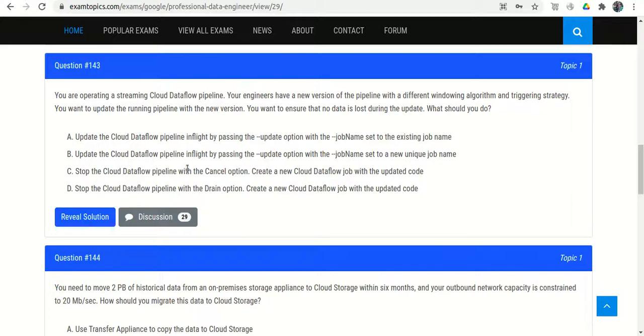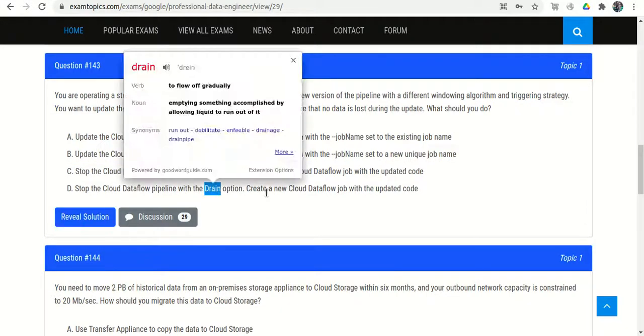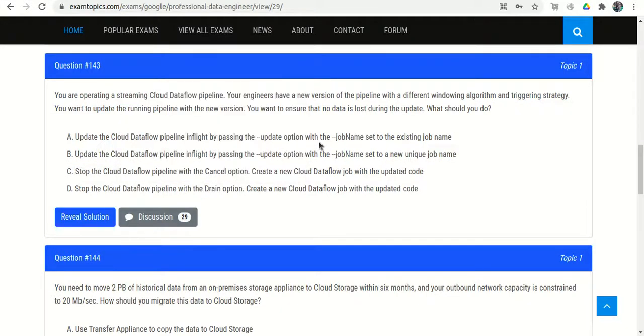C: Stop the Cloud Dataflow pipeline with the cancel option. This is totally wrong, because when we try to stop the pipeline, we get 2 options, whether we want to cancel the pipeline or drain the pipeline. If we cancel the pipeline, whatever data is currently in processing state gets lost.